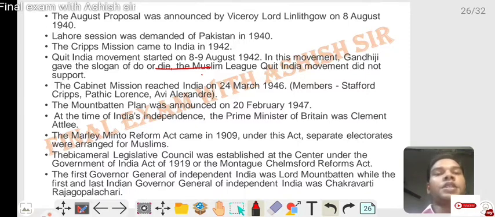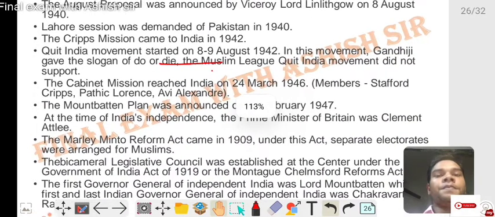The Cabinet Mission reached India on 24 March 1946. Its members were Stafford Cripps, Pethick Lawrence and A.V. Alexander. The Mountbatten Plan was announced on 3 June 1947. At the time of India's independence, the Prime Minister of Britain was Clement Attlee. The parliamentary reform came in 1909 under the Act. Separate electorates were arranged for Muslims.